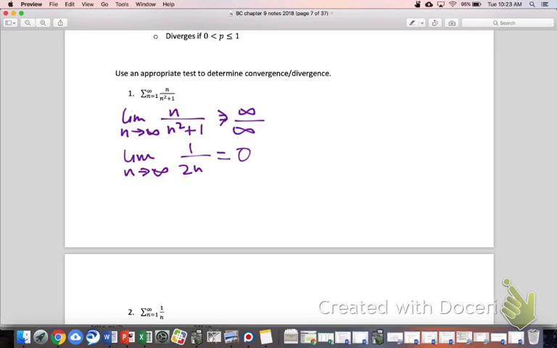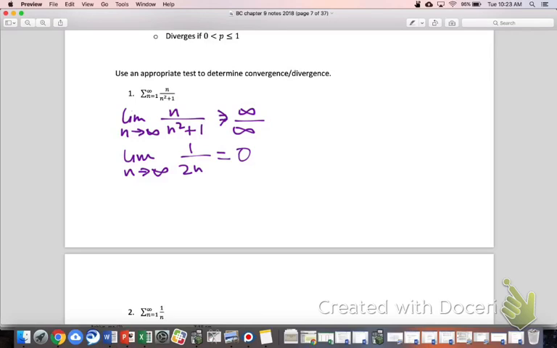So what does the nth term test tell us on this one? Say again? It doesn't. Remember the nth term test, it doesn't tell us that it doesn't diverge either. It says nothing. So the correct answer to my question of what does the nth term tell us? It tells us nothing. It tells us absolutely nothing. Since we did our nth term test and we got 0, then it just tells us absolutely nothing.